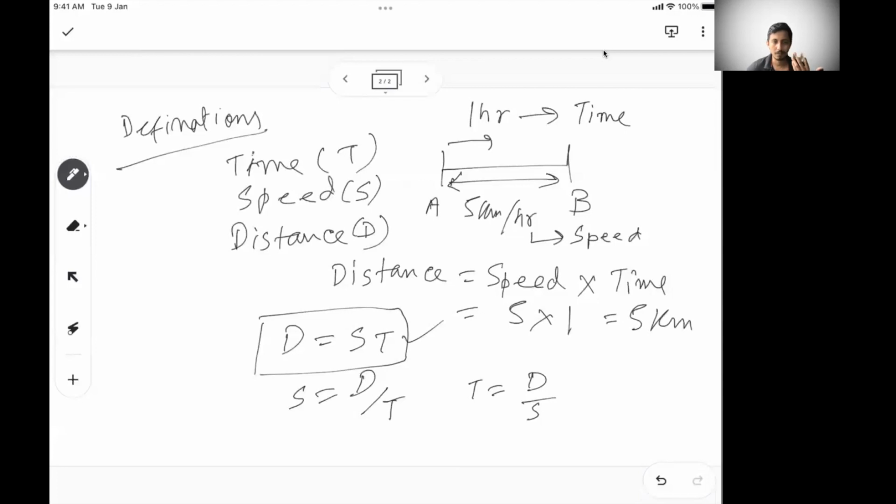Now you might think that in a real-world scenario speed may vary, because you cannot continuously walk at 5 km/h. You may walk at 5 km/h for 2 minutes, and then for the next 2 minutes cover, say, 4 km/h. But for standardization's sake, in this type of problem, unless specifically mentioned, we normally consider the person or the car or whatever it is to be moving at the standard uniform speed that is given. So in this case, the 5 km/h speed is uniform for 1 hour. Okay, so that's about it. So these are the definitions.